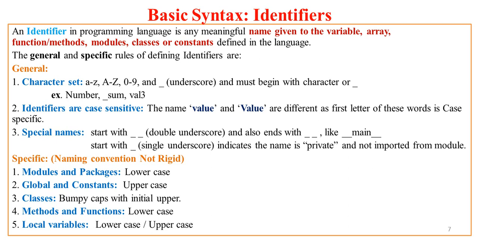Now methods and functions, you can use lowercase letters, and to join two or more words while creating an identifier for a method or function name, you'll be using an underscore. Now local variables, again lowercase or uppercase, whatever you prefer.